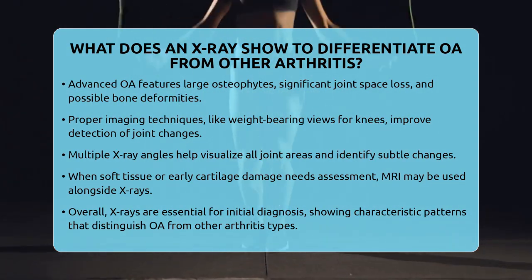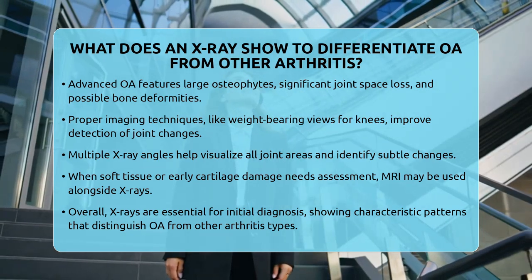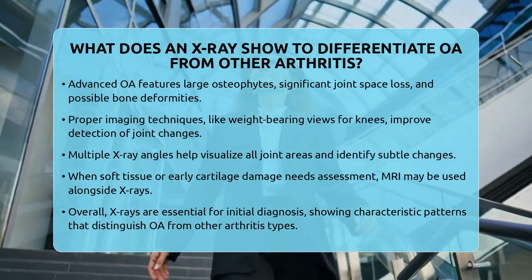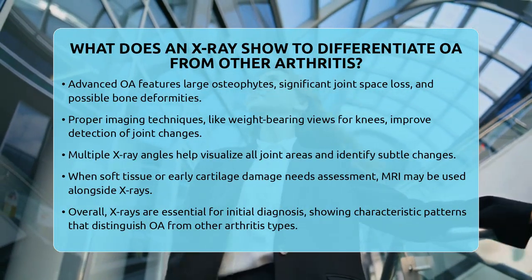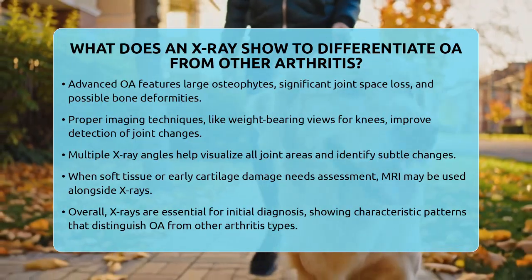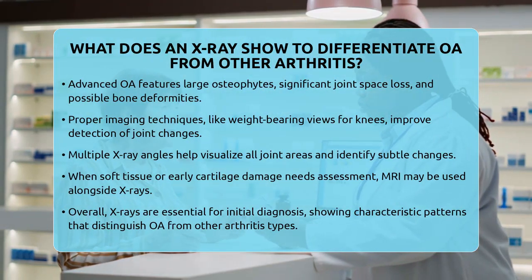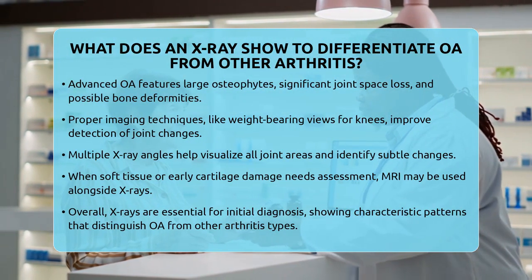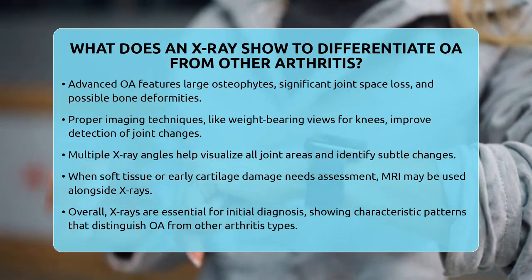But for initial diagnosis and distinguishing osteoarthritis from other types, plain X-rays are the go-to tool. They clearly show the pattern of joint space loss, osteophyte formation, and the absence of erosions, making it easier for doctors to identify osteoarthritis confidently.